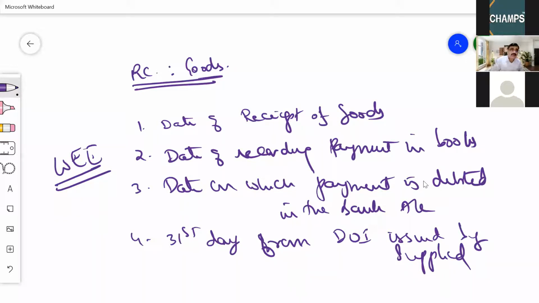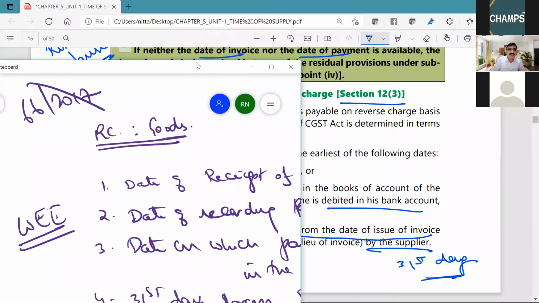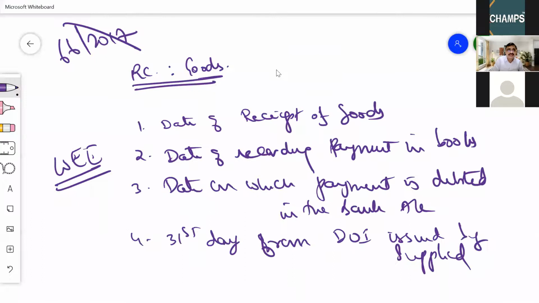Here notification number 66/2017 is not applicable, because 66/2017 is applicable to only section 12 clause 2A only.